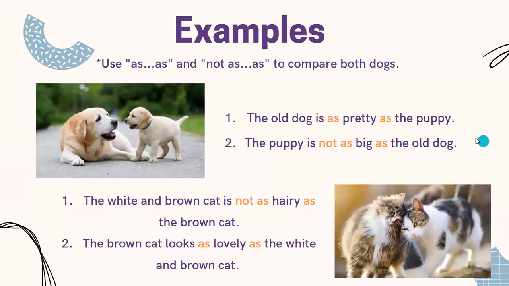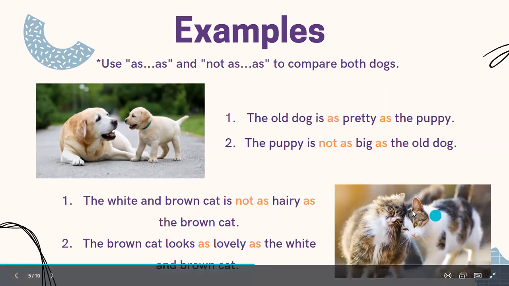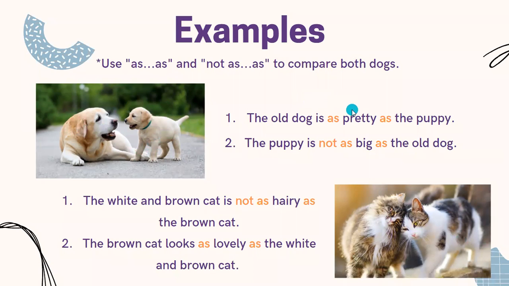Let's continue with some examples. Now we're going to use as and not as to compare both dogs and both cats. For example, the old dog is as pretty as the puppy. As, adjective, and as, comparing two nouns, in this case the old dog and the puppy. Then we have the puppy is not as big as the old dog. Not as, adjective, and as.